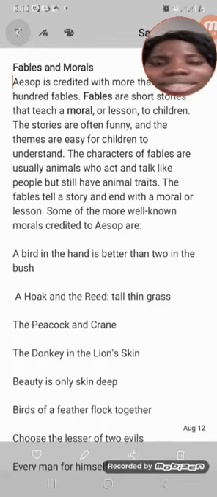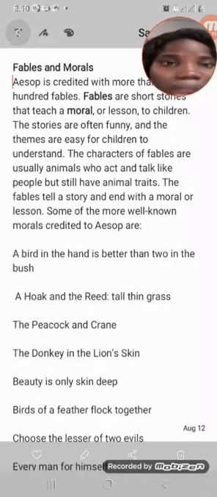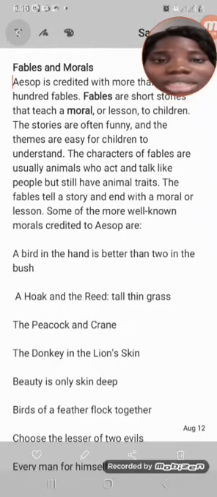Okay, the next thing, setting. The setting of fables is usually outside. It usually takes place outside. Do you get that? It can be in the forest. In some cases, it can be in the town, like the city mouse and the country mouse. We have one in the city life, and one in the village life. Do you get it now? Setting is usually outside, not always inside.